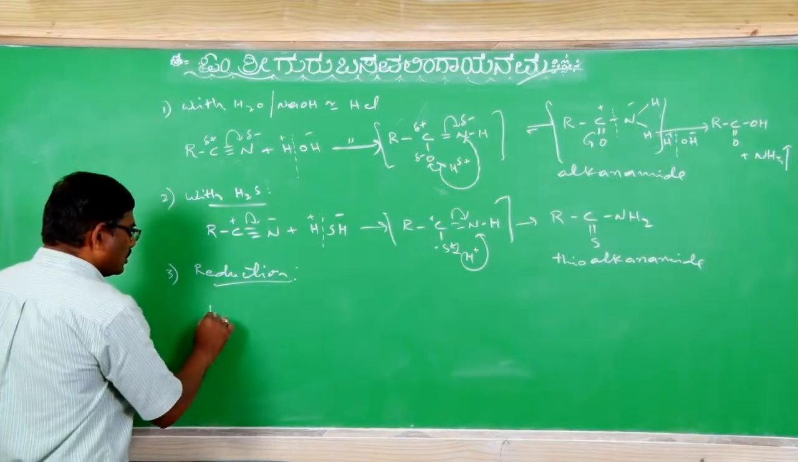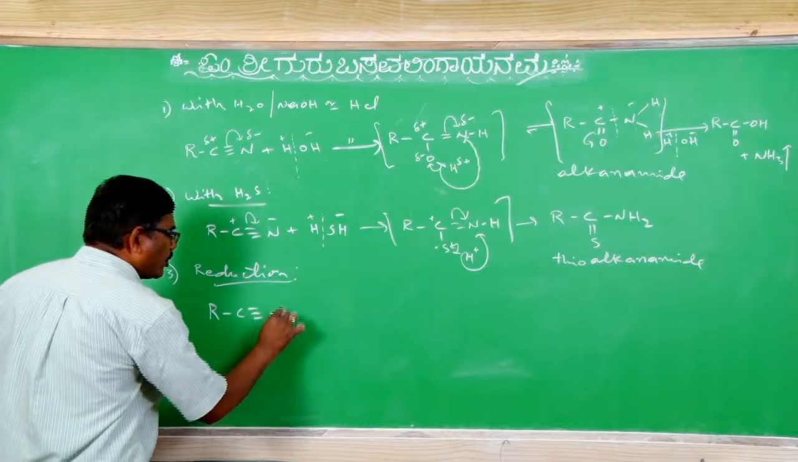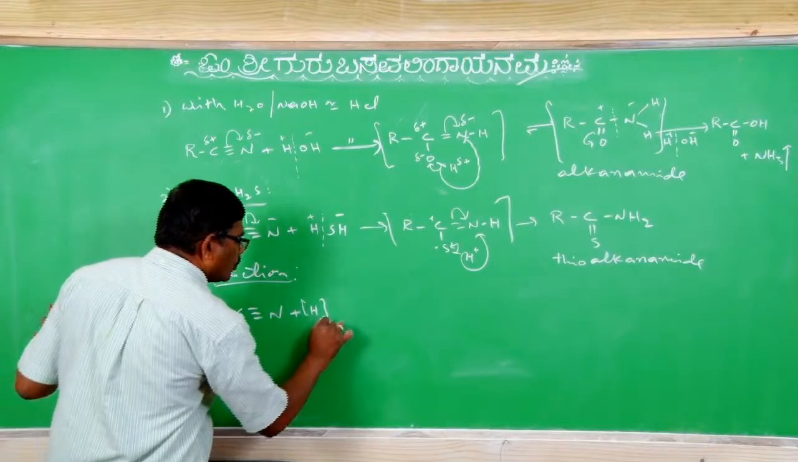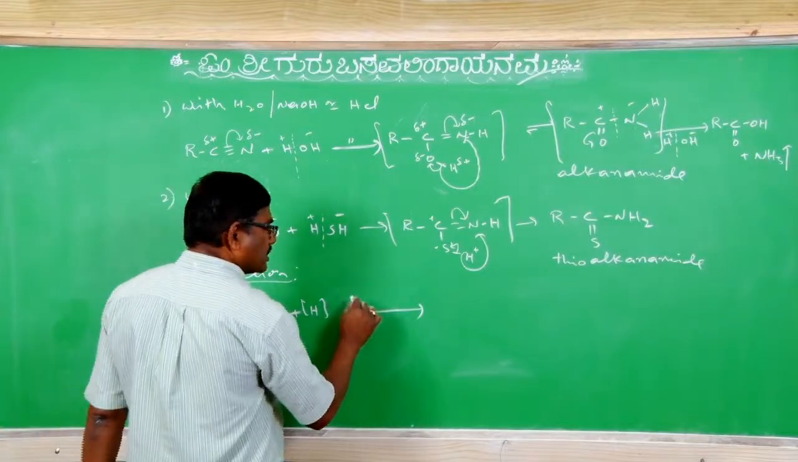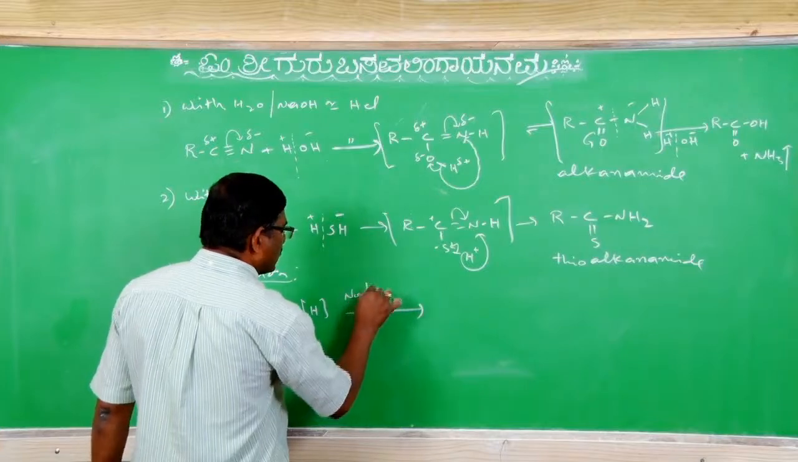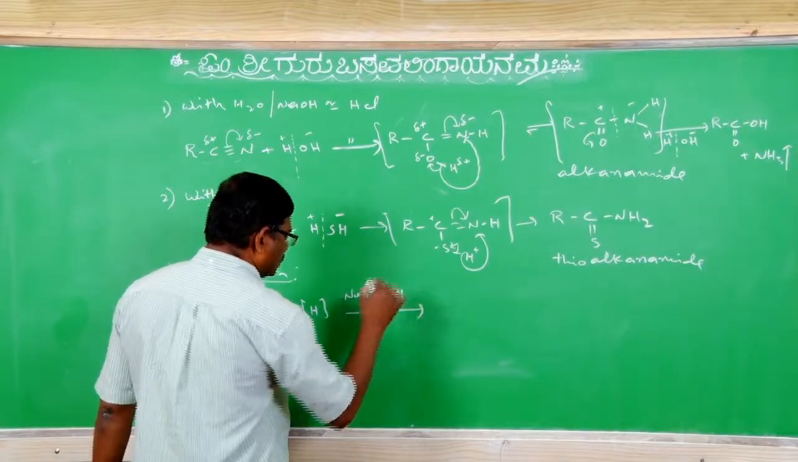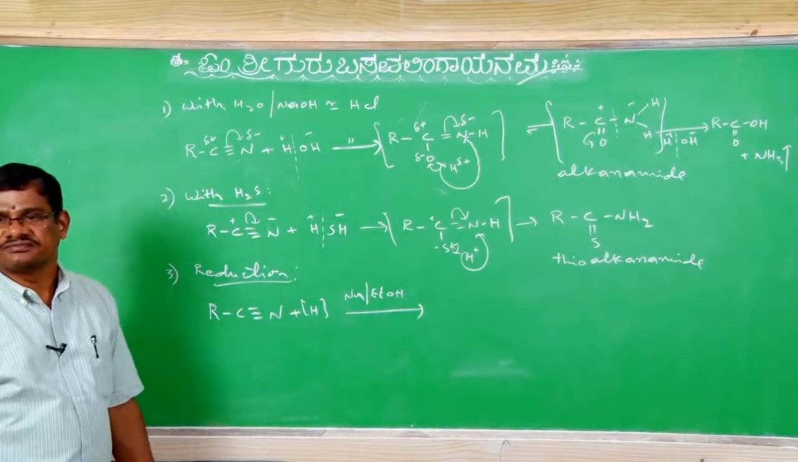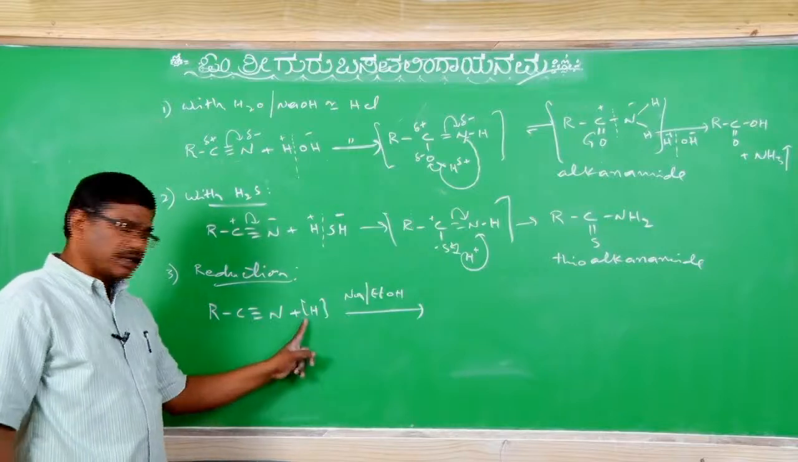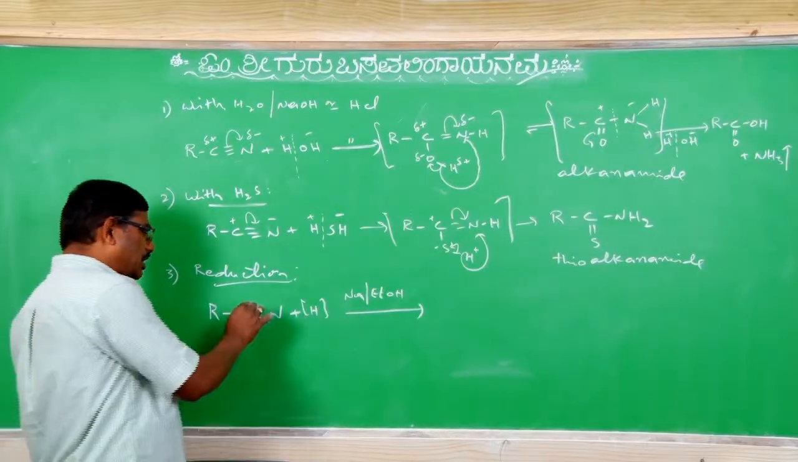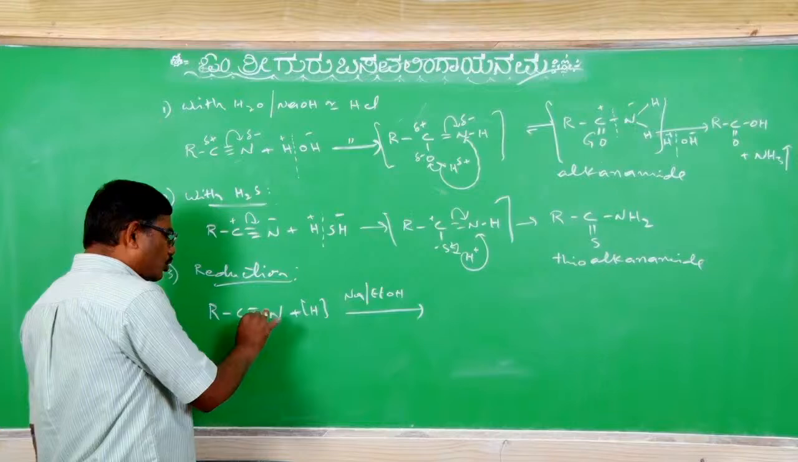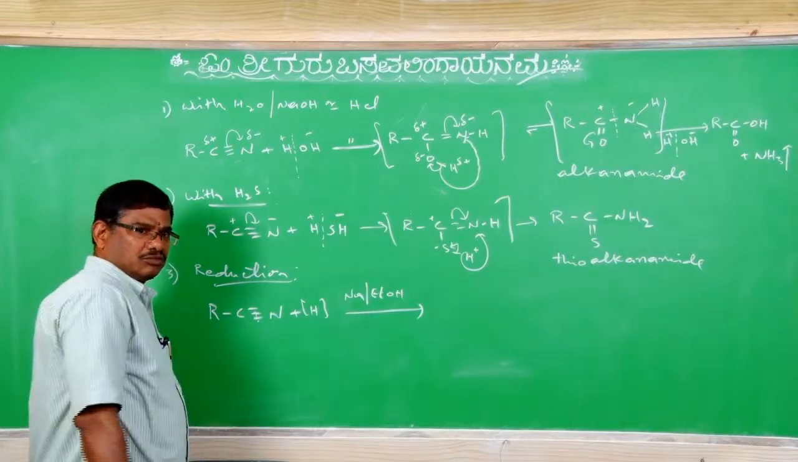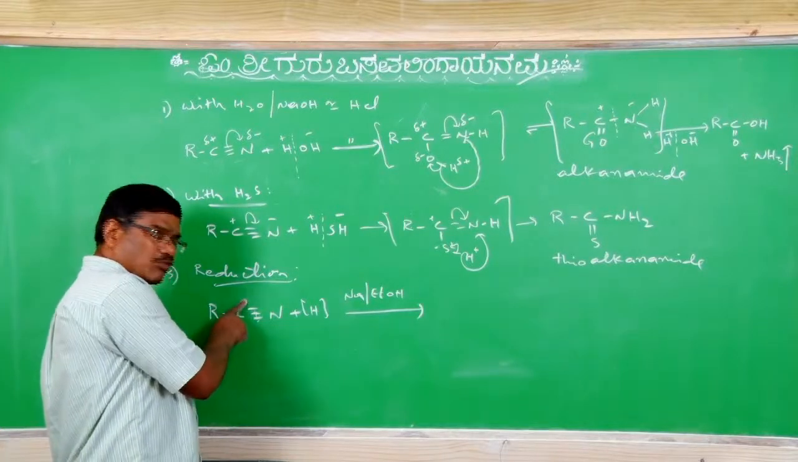Reduction. RC triple bond N, with a reducing agent. Suppose the reducing agent is a metal with ethyl alcohol, which liberates nascent hydrogen. With that liberated nascent hydrogen, the 2 pi bonds between carbon and nitrogen are able to break down, but breaking the sigma bond is difficult.